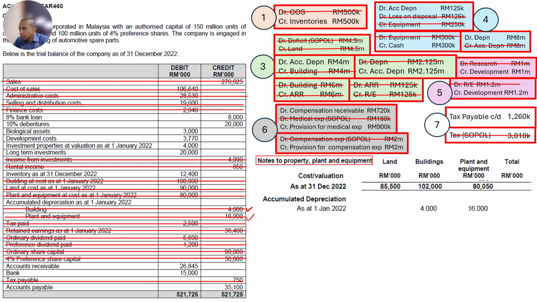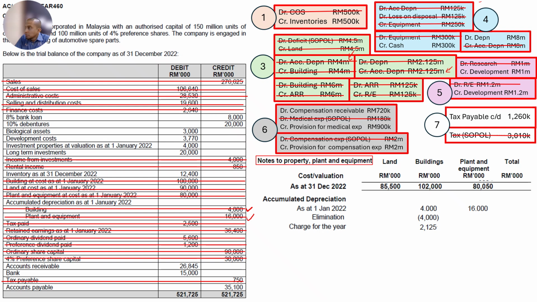So now you look for accumulated depreciation. Do we have accumulated depreciation? Yes, we have 4 million here in number 3. Number 3, elimination, 4 million. We eliminate number 3 just now. And we have number 3 also, the depreciation charge during the year, 2,135,000. So 2,135,000.